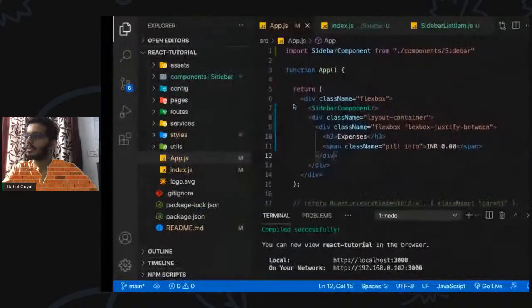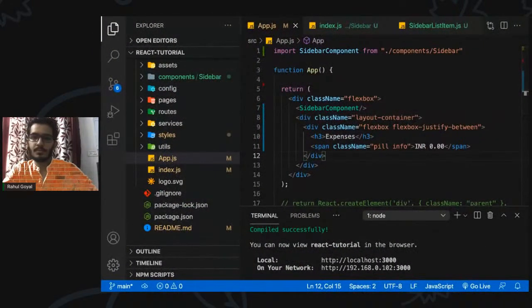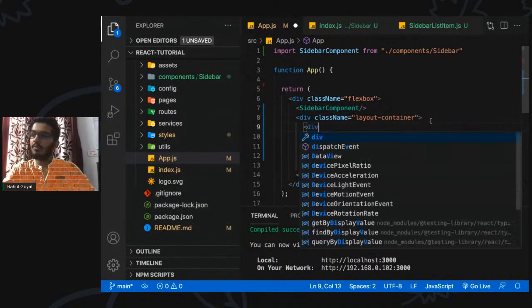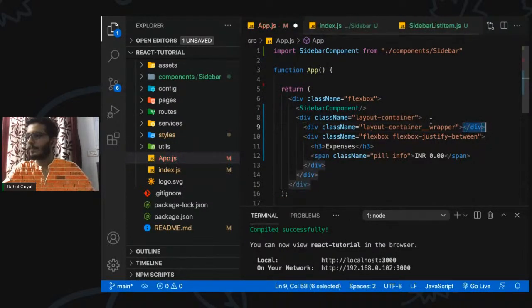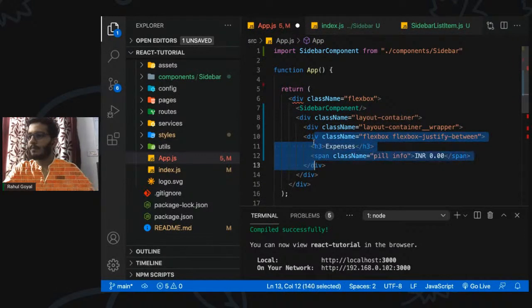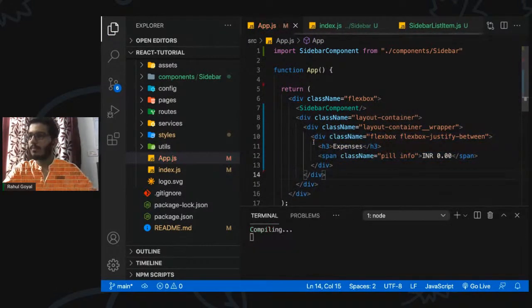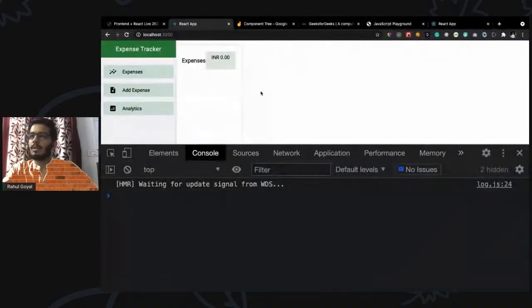Not that great, I guess. Okay, so we have to wrap it inside one more container. This is the outer container which we are having. How it looks. Okay, not that great, I guess.